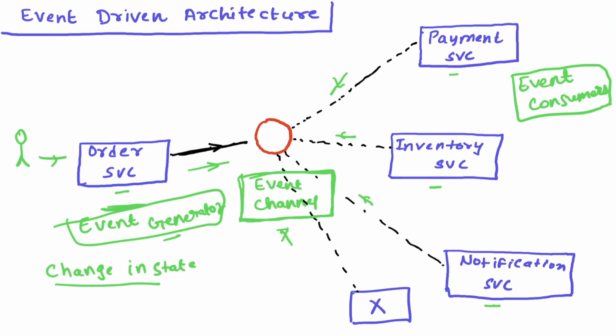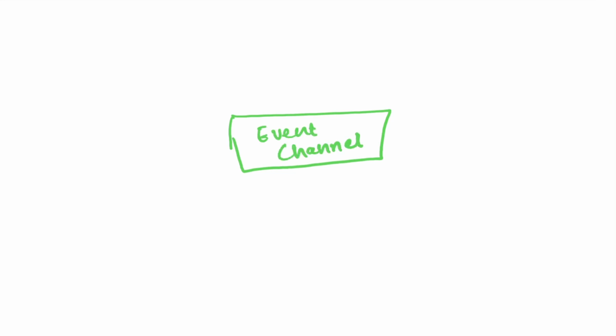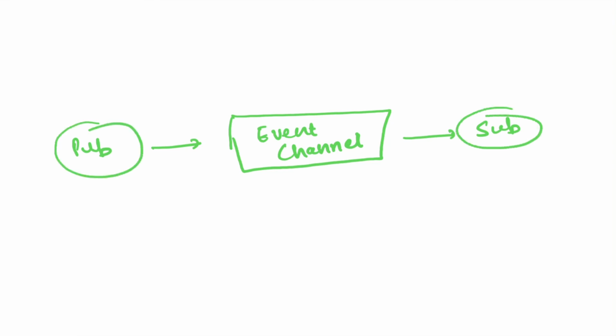If you relate this architecture pattern, it's typically a pub-sub kind of architecture. What I mean by pub-sub: let's say you have an event channel here, and somebody is publishing the messages here, and somebody has subscribed to this channel and is consuming the messages here. For event channel, Kafka is a great example.